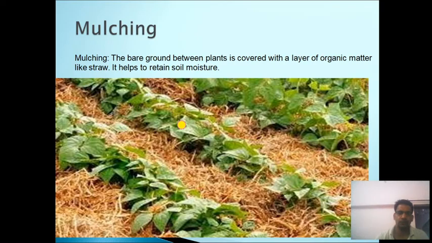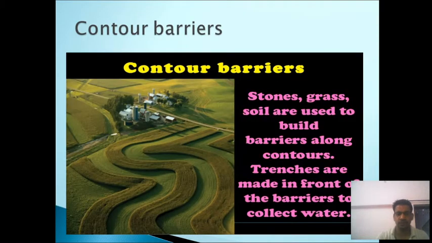When the bare ground between the plants is covered with organic matter like straw, it helps to retain moisture and prevent soil erosion, because when rainfall occurs the drops will not disturb the soil clods, and later on the moisture retained by this straw can be used by plants. So this is mulching. Next is contour barrier.